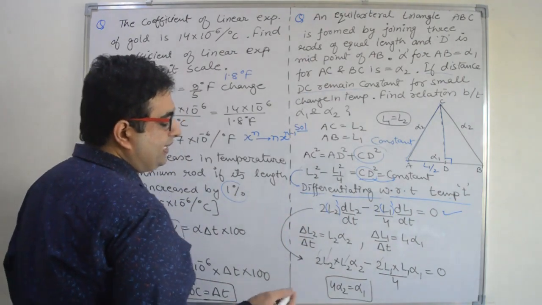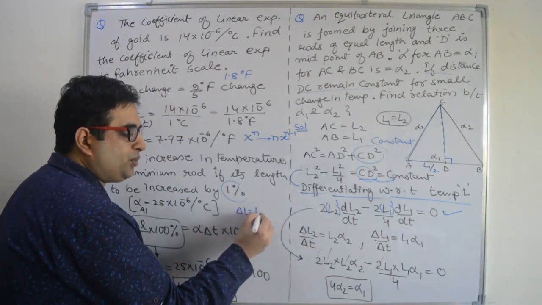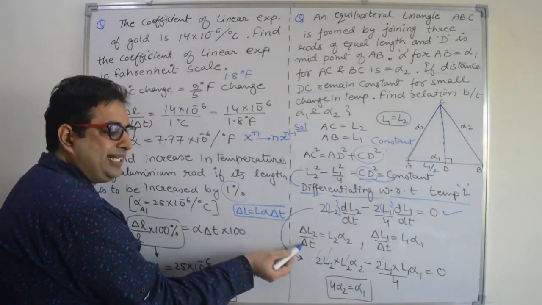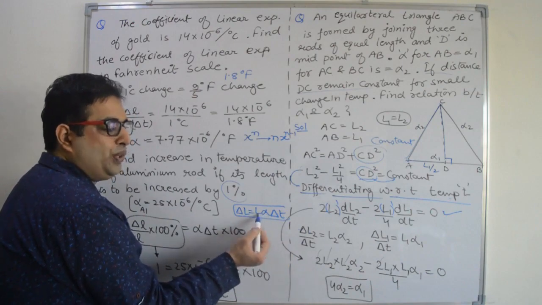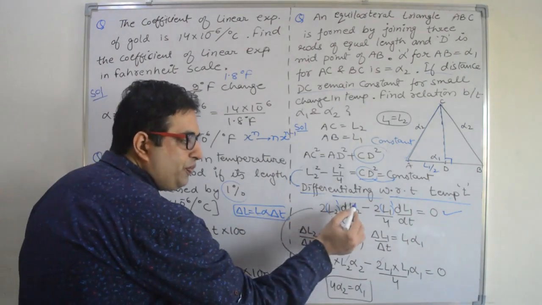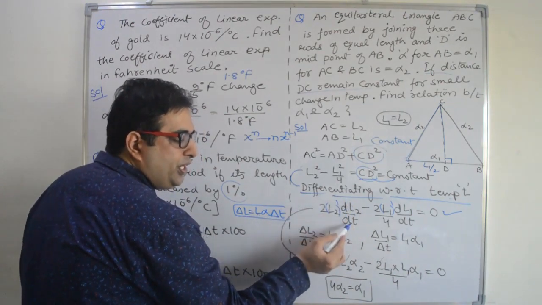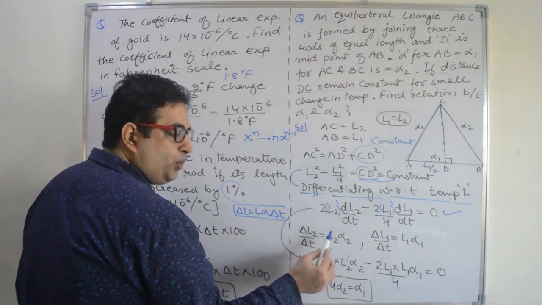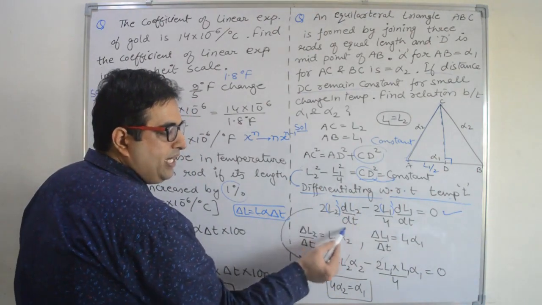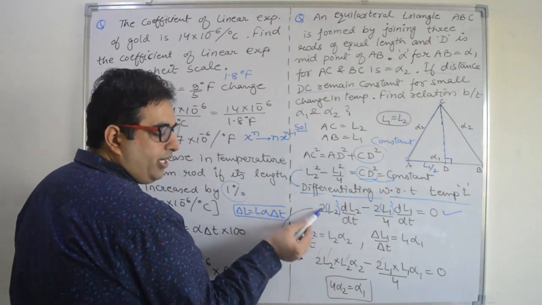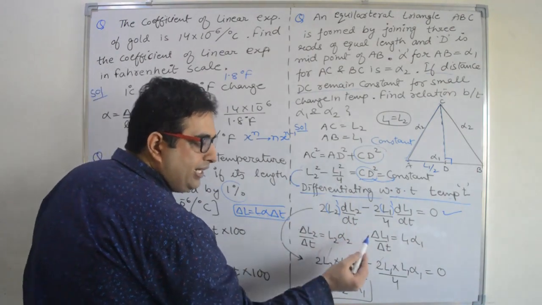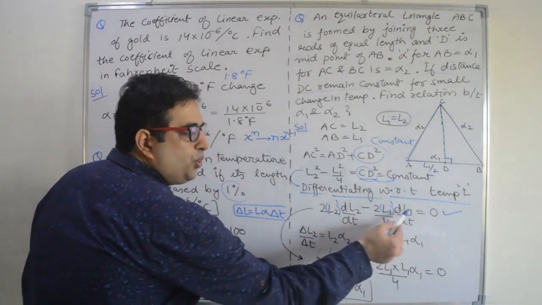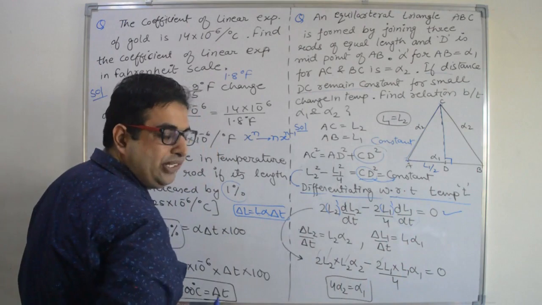Now we know that delta L is equal to L alpha delta T, or you can say delta L by delta T is equal to alpha into L. So we can replace this value dL2 divided by dt, or you can say delta L2 divided by delta T, with L2 into alpha 2. Here I am replacing this value. Similarly, delta L1 divided by delta T is equal to L1 into alpha 1, so you can replace this value with L1 into alpha 1.